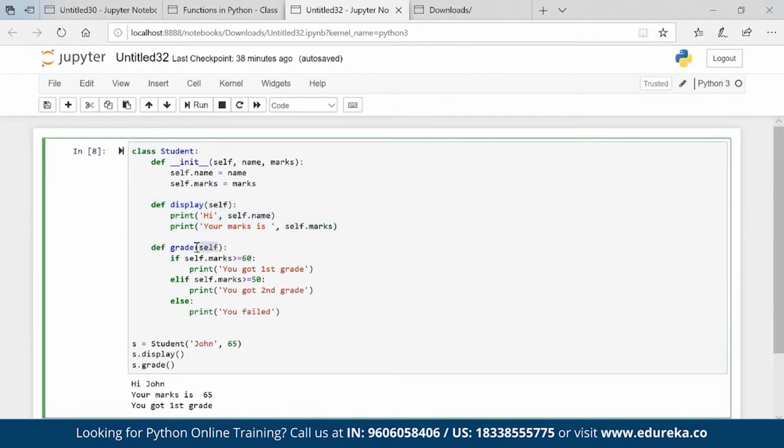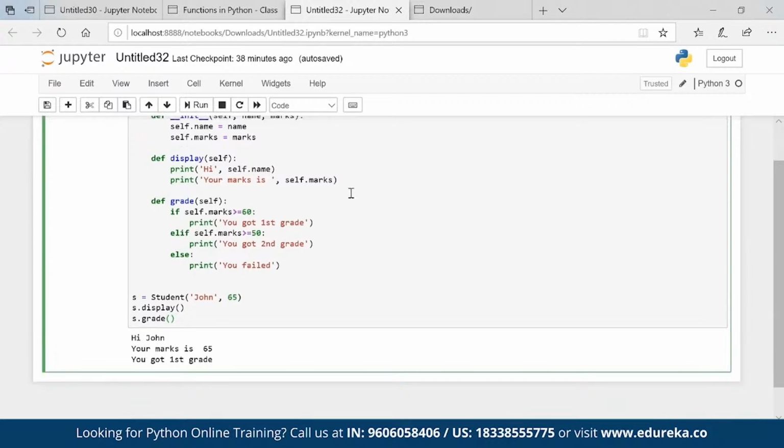We are using self in other methods because we have to pass the variables, right? We have to pass the variables which we are initiating here, and these variables can be passed through self because now they are assigned to self, and then I can very well call these variables. Grade also is a method, absolutely. I can have multiple methods, and these methods are known as instance methods. Okay, there are different types of methods again: instance, static, and class methods. These are instance methods.